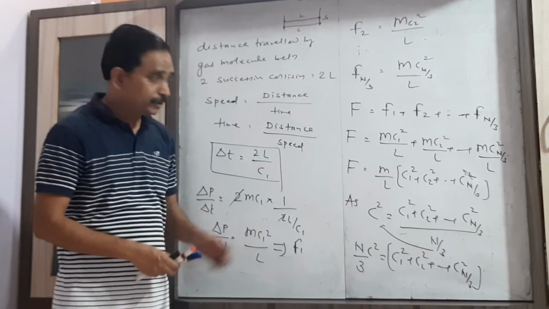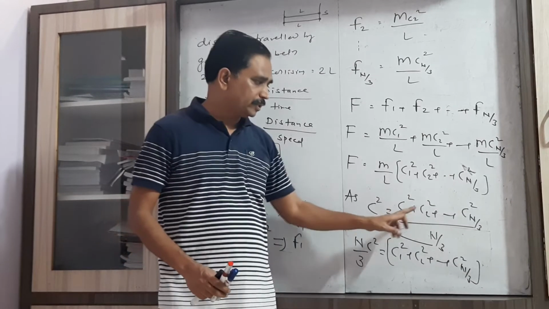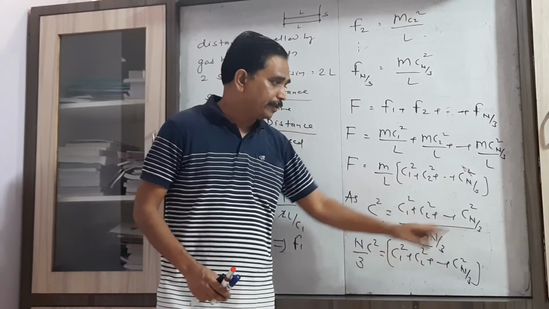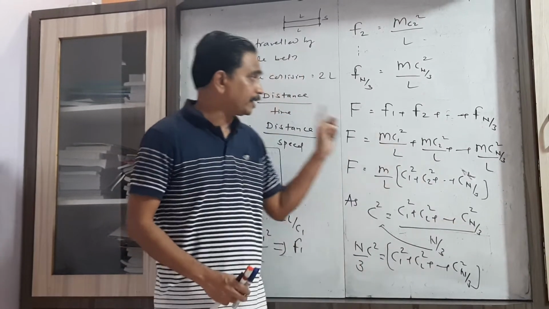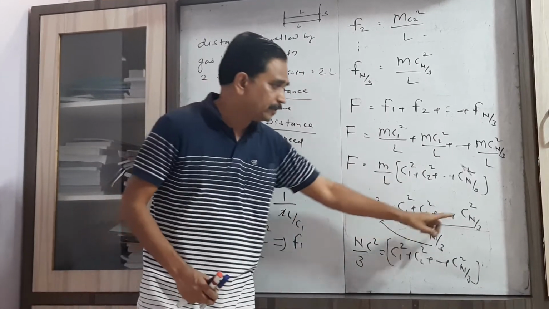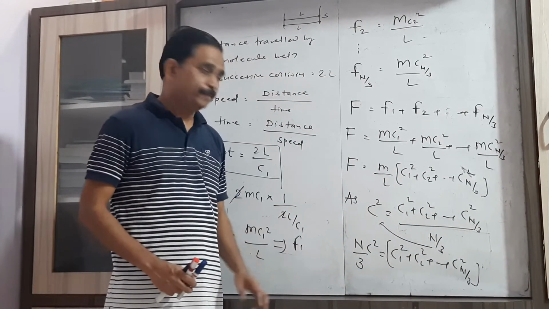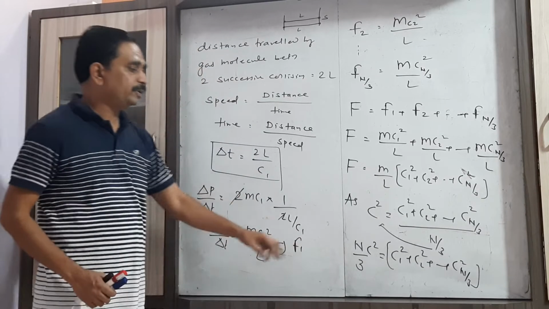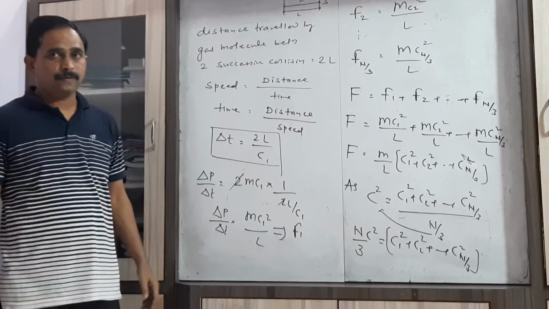Now using the definition of mean square velocity, c square equals c1 square plus c2 square up to the last term, divided by n if we have n molecules. Now we are considering only n by 3 molecules, that's why here c square is the sum over n by 3 divided by n by 3. Now you have to put this value and solve to find the pressure.